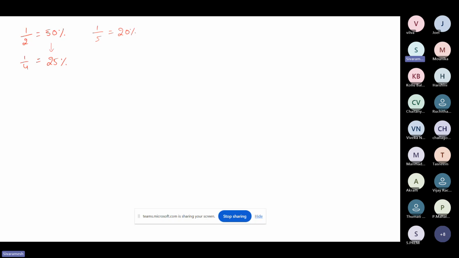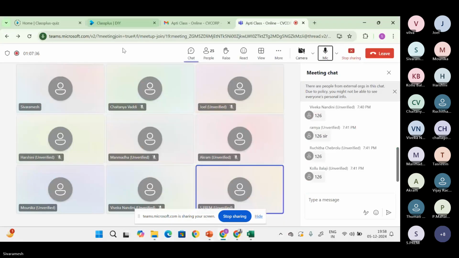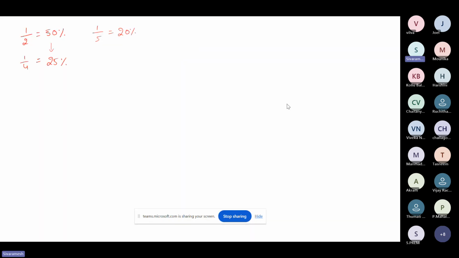Shall we continue in the same way, or do you feel I'm going a little fast? I want you to understand the logic and shortcuts. If you feel I'm going fast, we'll go a little slower, or else we continue at the same pace. Can you respond? Shall we continue, sir? Yes. I hope you all are okay with things, right? Okay.